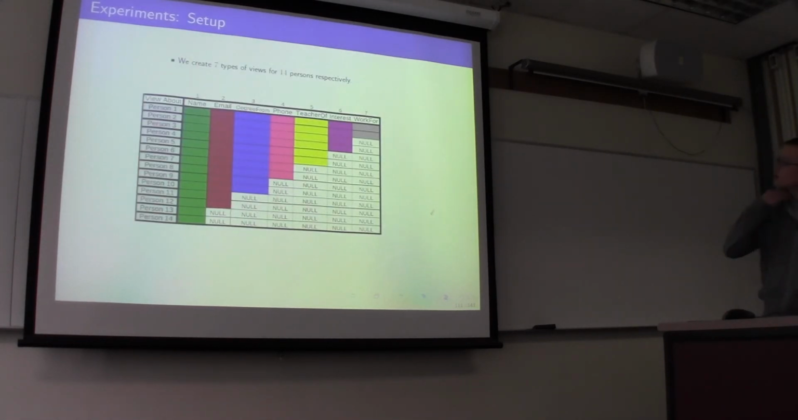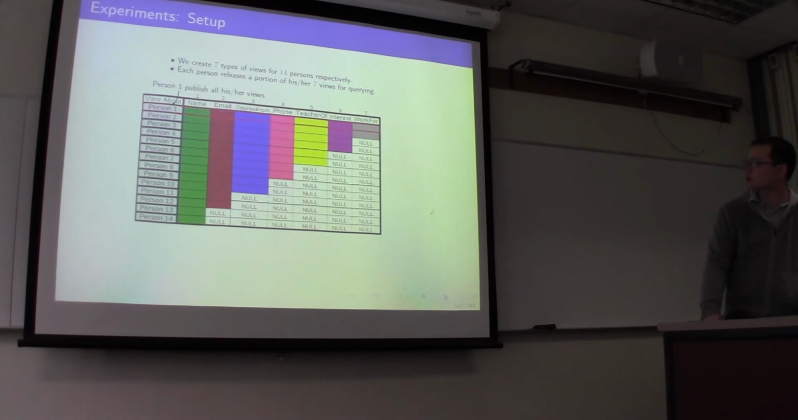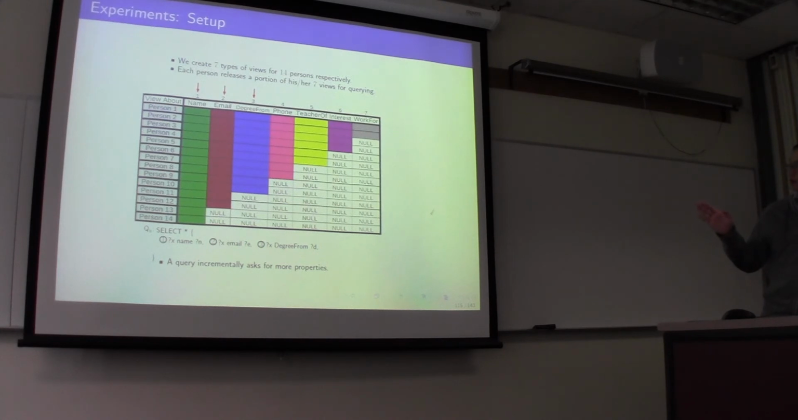For the first set of experiments, we create 7 types of views for 14 persons respectively, and each of these views reflects partial personal information for that person. Each person released a portion of his 7 views for querying. The first person published all his views, but the last one only published the view about name. We have a query that starts with the first 3 properties, and we incrementally ask for more until we reach 7 properties.